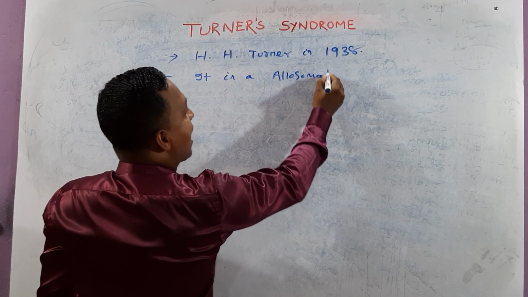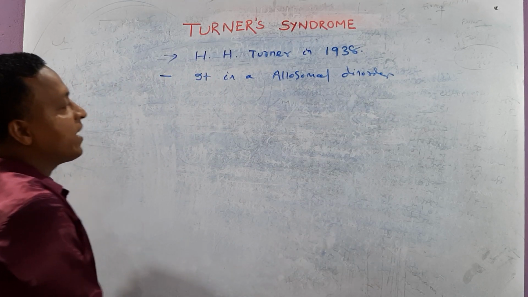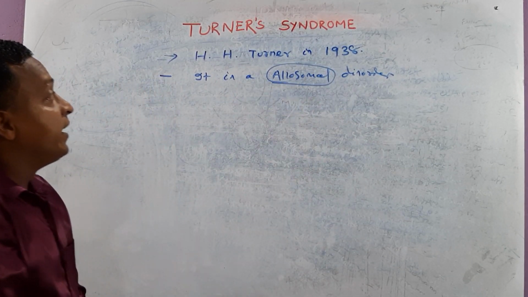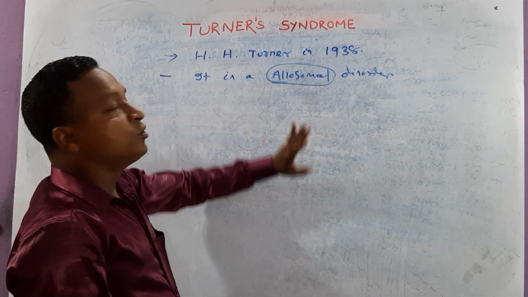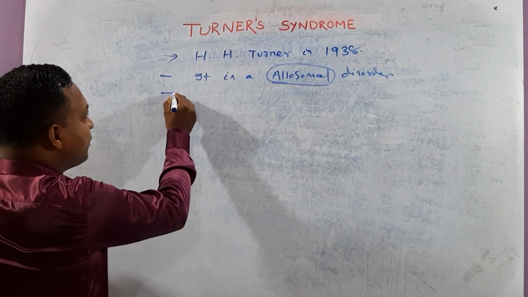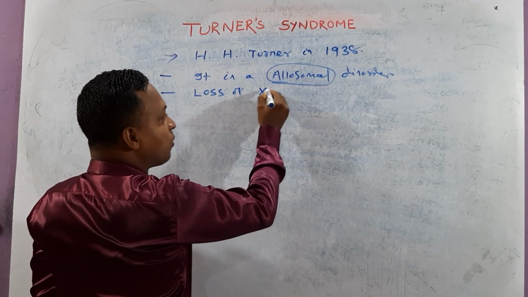Allosomal disorder. Do you know allosomal disorder? Try to guess, my dear. Allosome means what? You know already. Which chromosome? Sex chromosome. It is an allosomal disorder, a disorder due to which one? Sex chromosome. It is due to loss of one X chromosome.